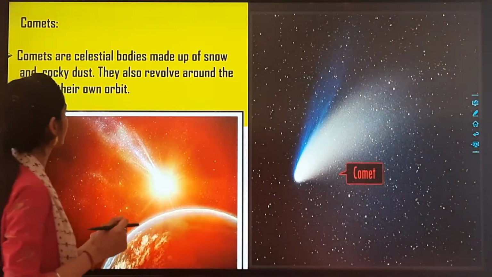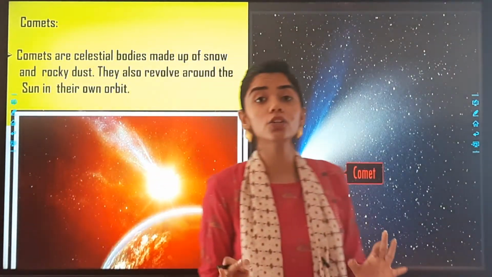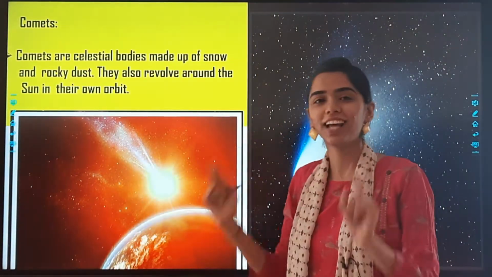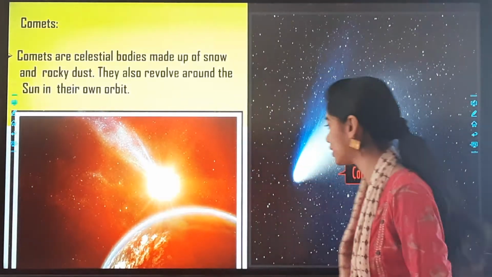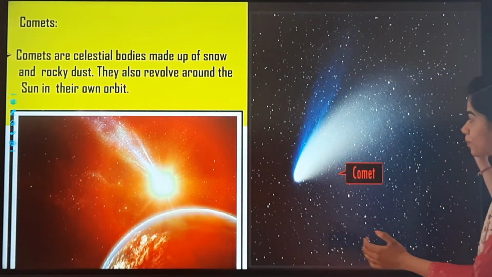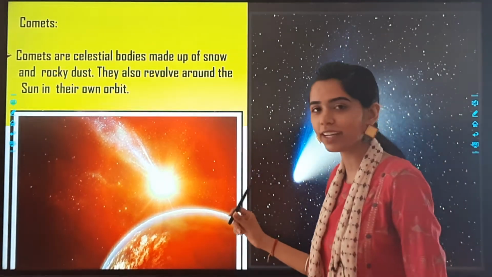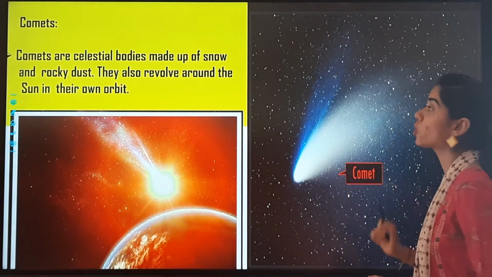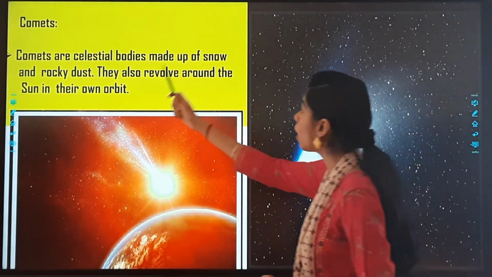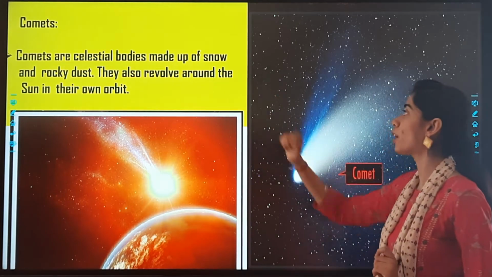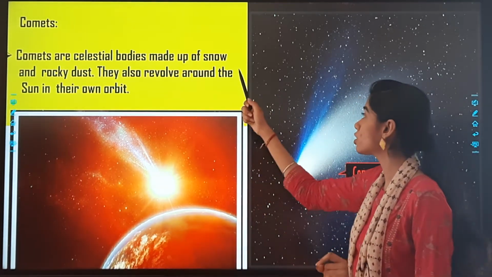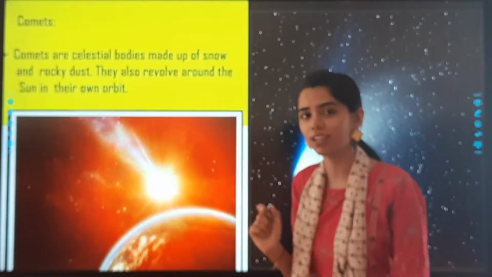Is it clear? Now, talking about another topic, that is the last one, the comets. Look at the picture. How beautiful they look, right? These are the comets. Comets are celestial bodies made up of snow and rocky dust.